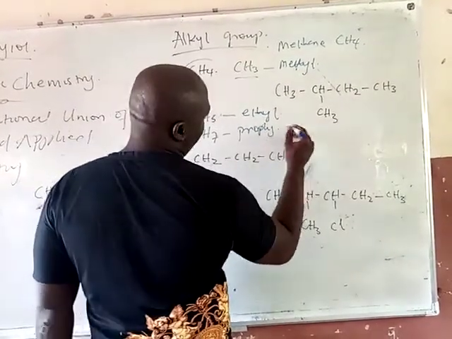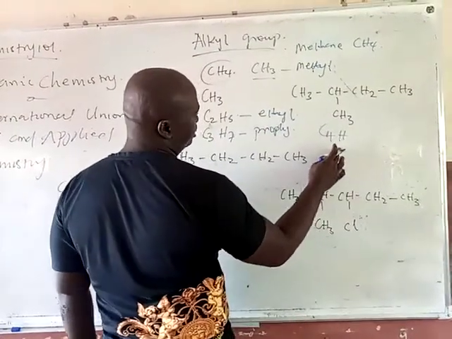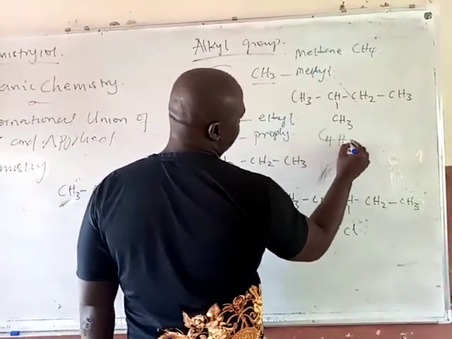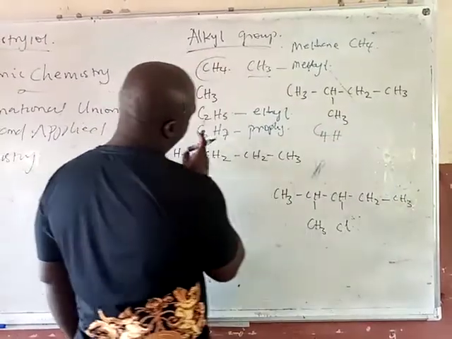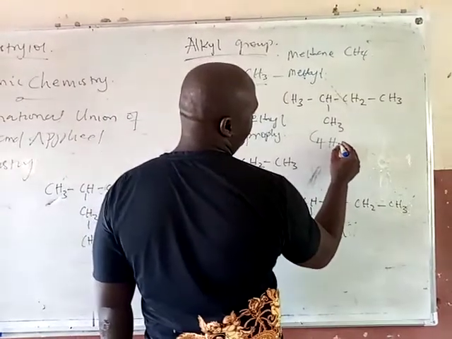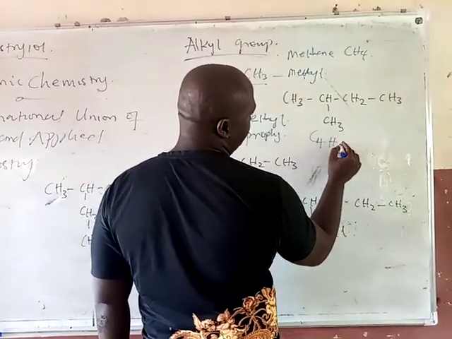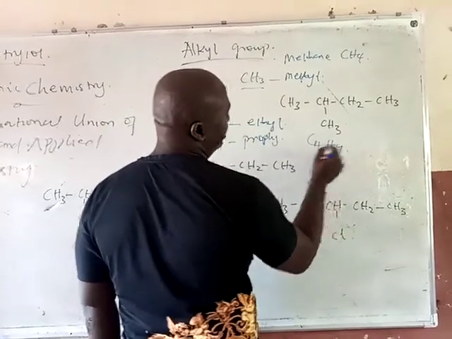And if you have C4, H what? Because the alkane formula is CnH2n+2, C4 gives you C4H10, minus 1 hydrogen, so it's C4H9.